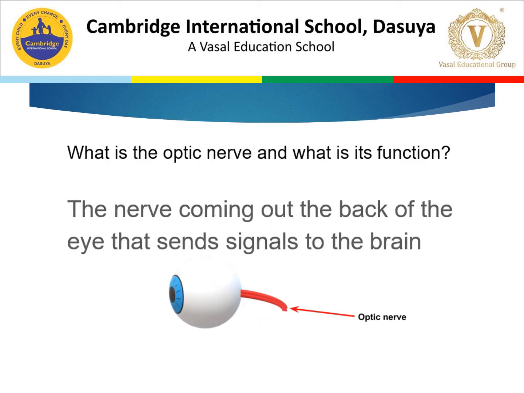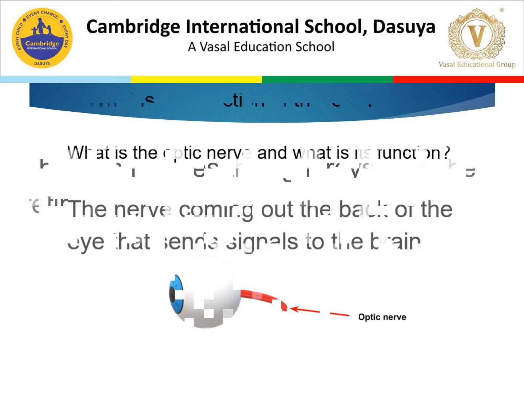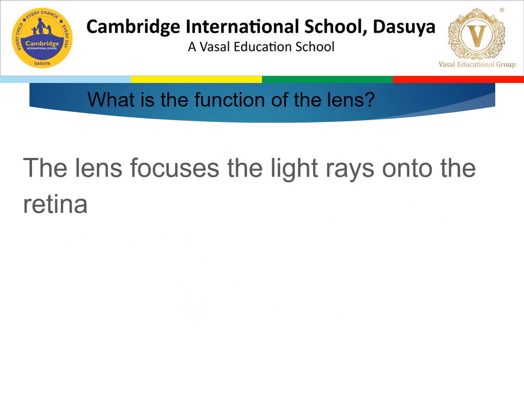What is the optic nerve and what is its function? The nerve coming out of the back of the eye that sends signals to the brain is the optic nerve. What is the function of the lens? A transparent, convex, flexible, jelly-like structure that refracts light to focus it onto the retina.